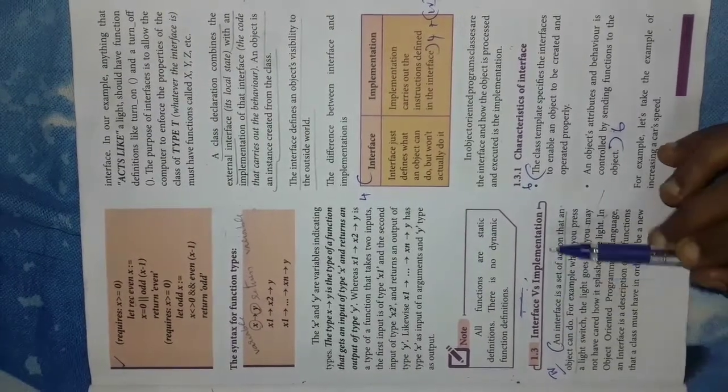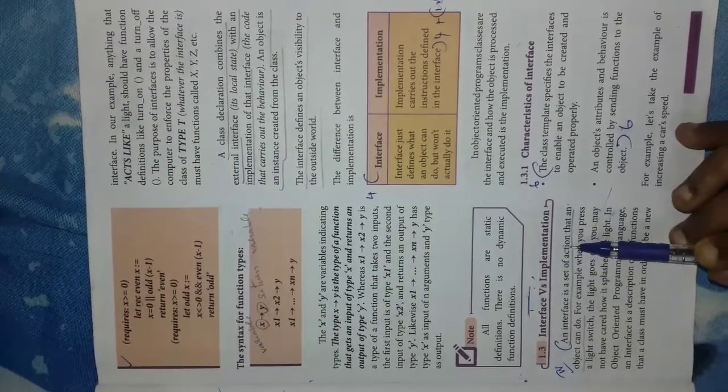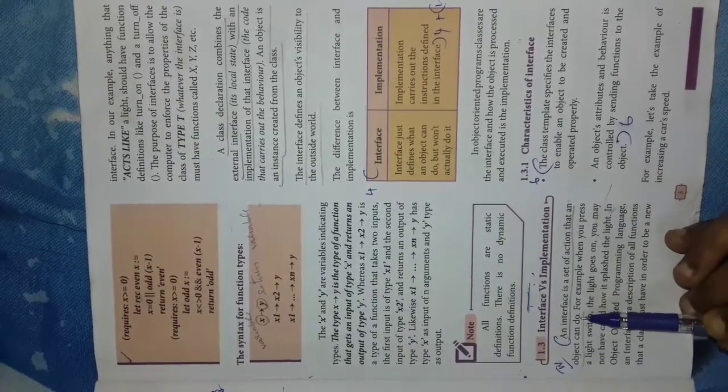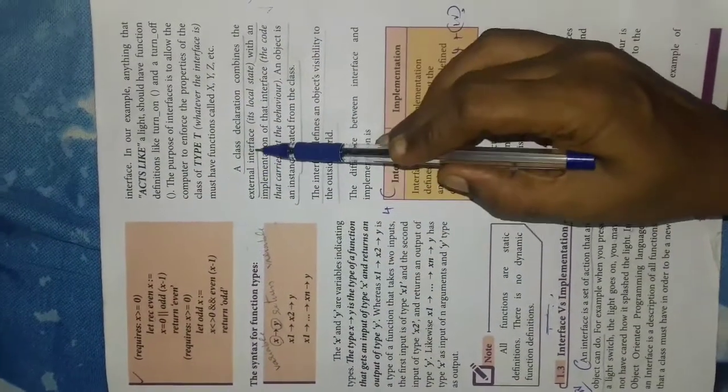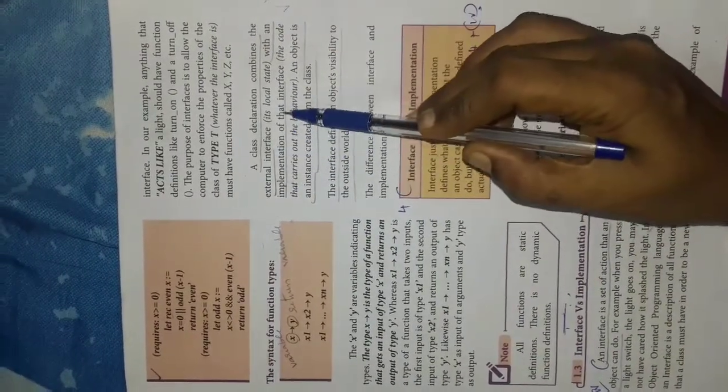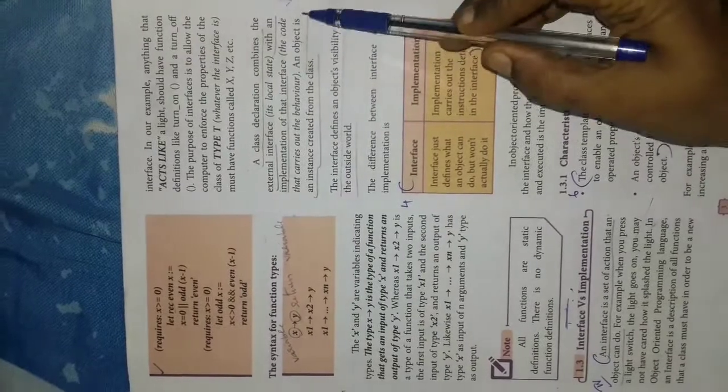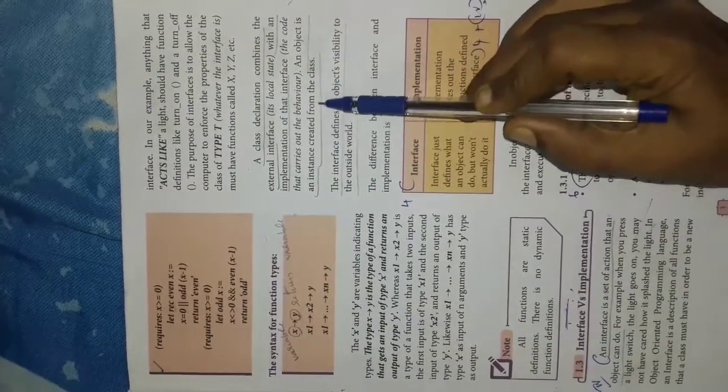For today's class, interface and implementation. An interface is a set of actions that an object can do. We saw an example for this. The next one is a class declaration combines the external interface, that is local state, with an implementation of that interface. An object is an instance created for the class. Here interface and implementation is explained with class and object.